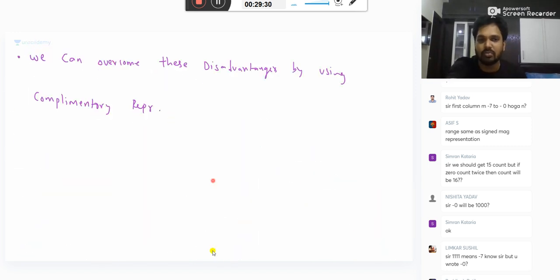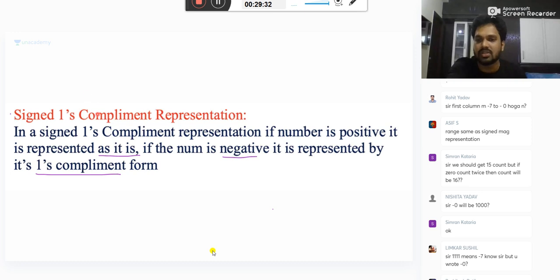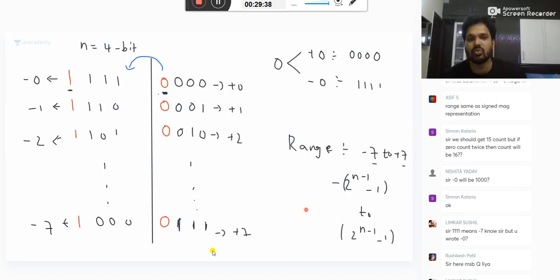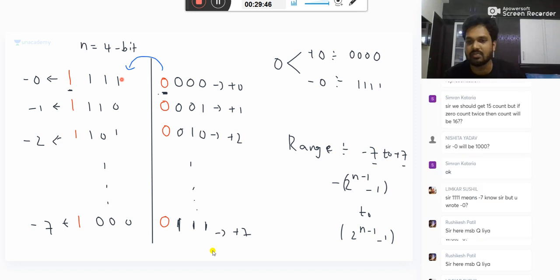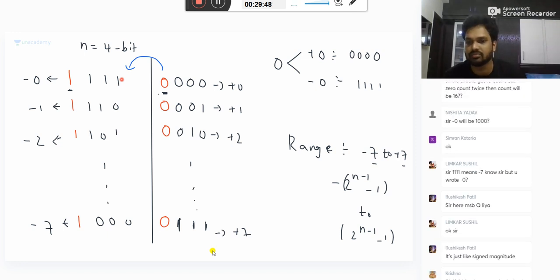Now we came to a new method. What is that? One's complement representation. Leave the previous one from your mind and come to the new one. In this new one, we represent positive numbers as they are, and negative numbers by one's complement. The previous method and this method are not the same.